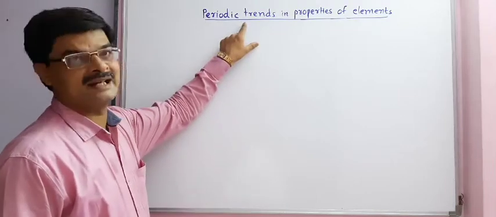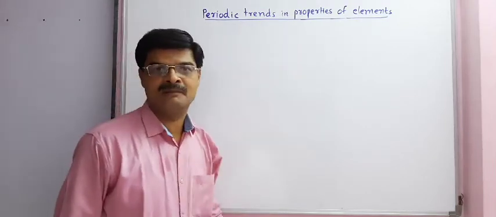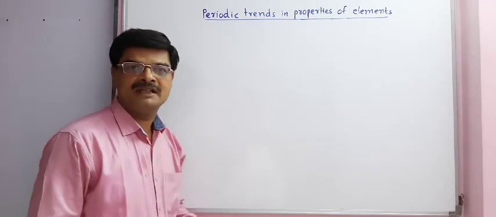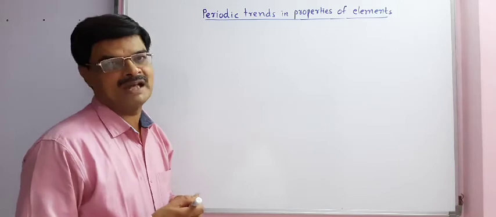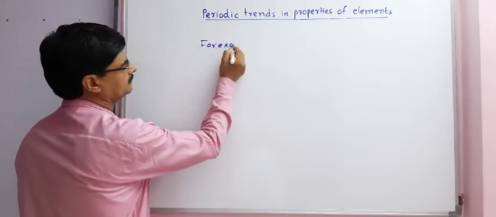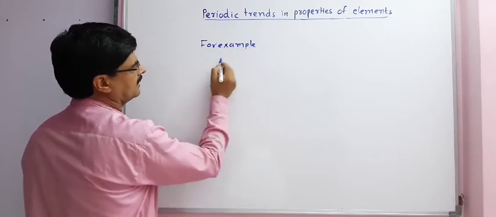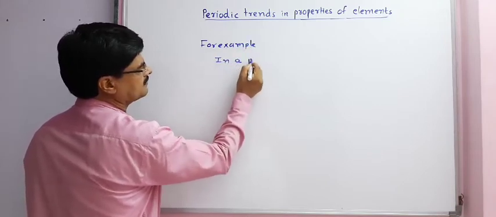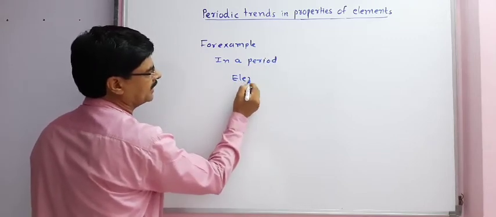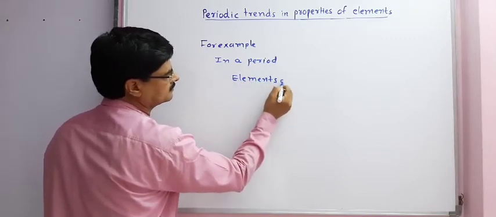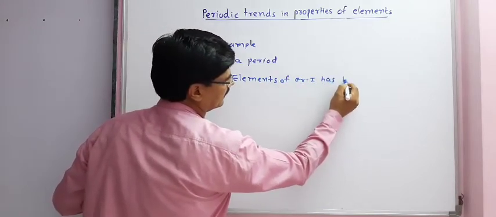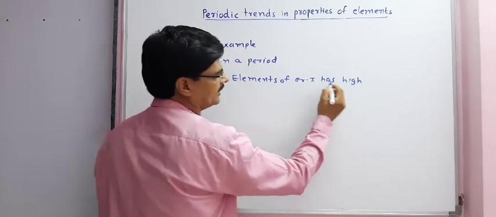Discuss periodic trends in properties of elements. There are many observational patterns in chemical and physical properties of elements. For example, in a period, elements of group 1 have high reactivity, or they are highly reactive.